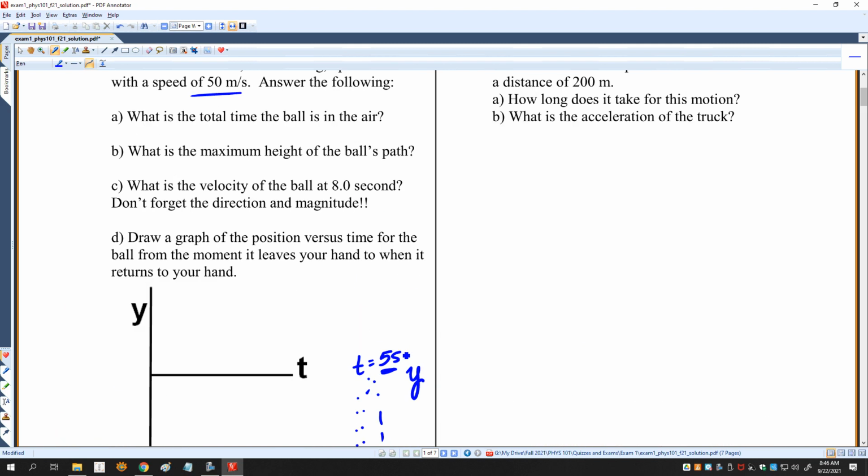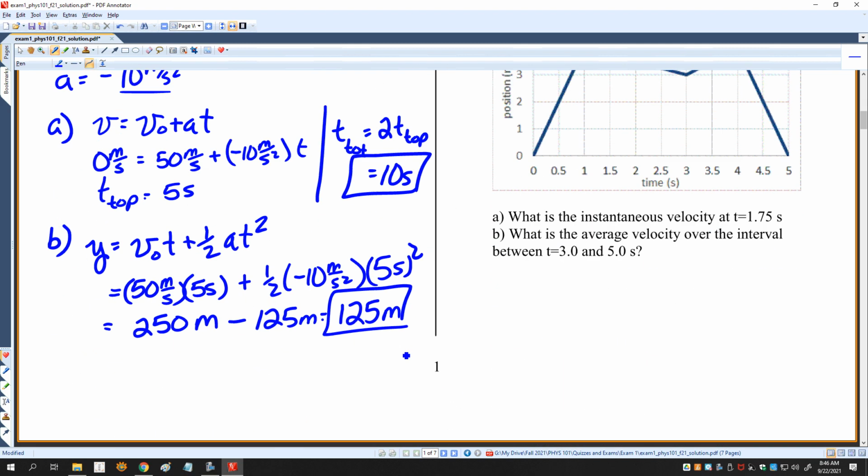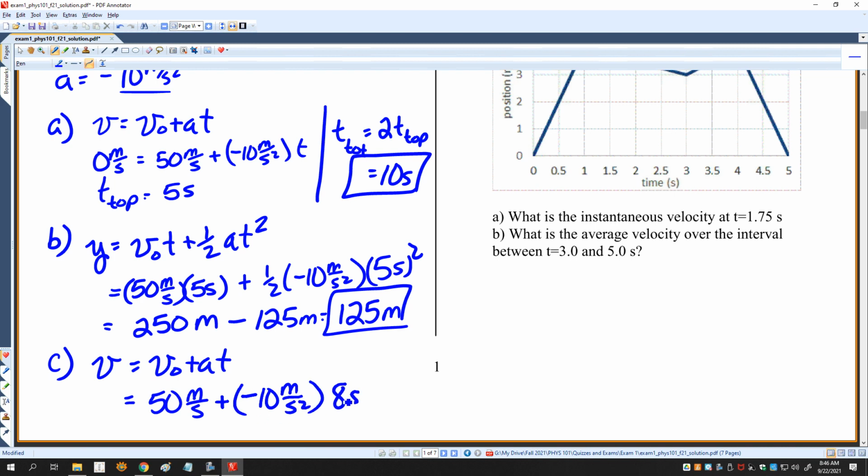C is what is the velocity of the ball at 8 seconds. So again, I can predict that velocity very simply. It's going to be my initial velocity, which is 50 meters per second, plus my acceleration, which is minus 10 times 8 seconds.